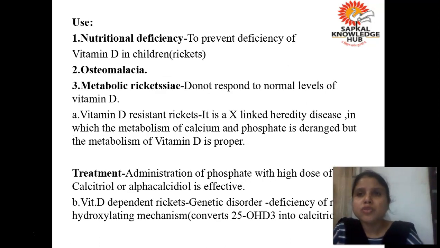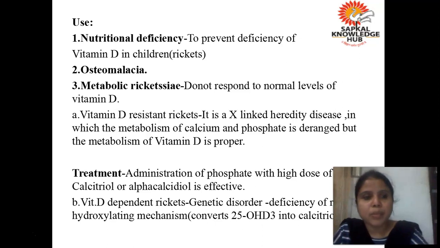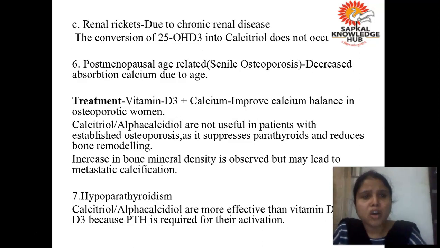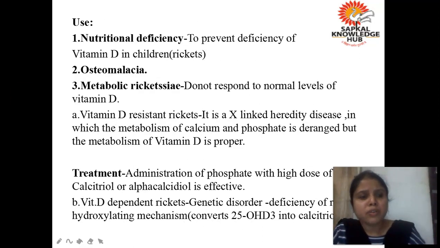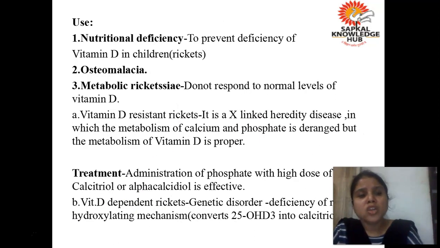Okay, what is the use of vitamin D? First is nutritional deficiency. If a person is having deficiency of vitamin D, okay, osteomalacia, rickets. Now rickets, if you will see here, it is of three types. Okay, first it is mentioned as vitamin D resistant rickets, second is vitamin D dependent rickets, and the third is renal rickets.